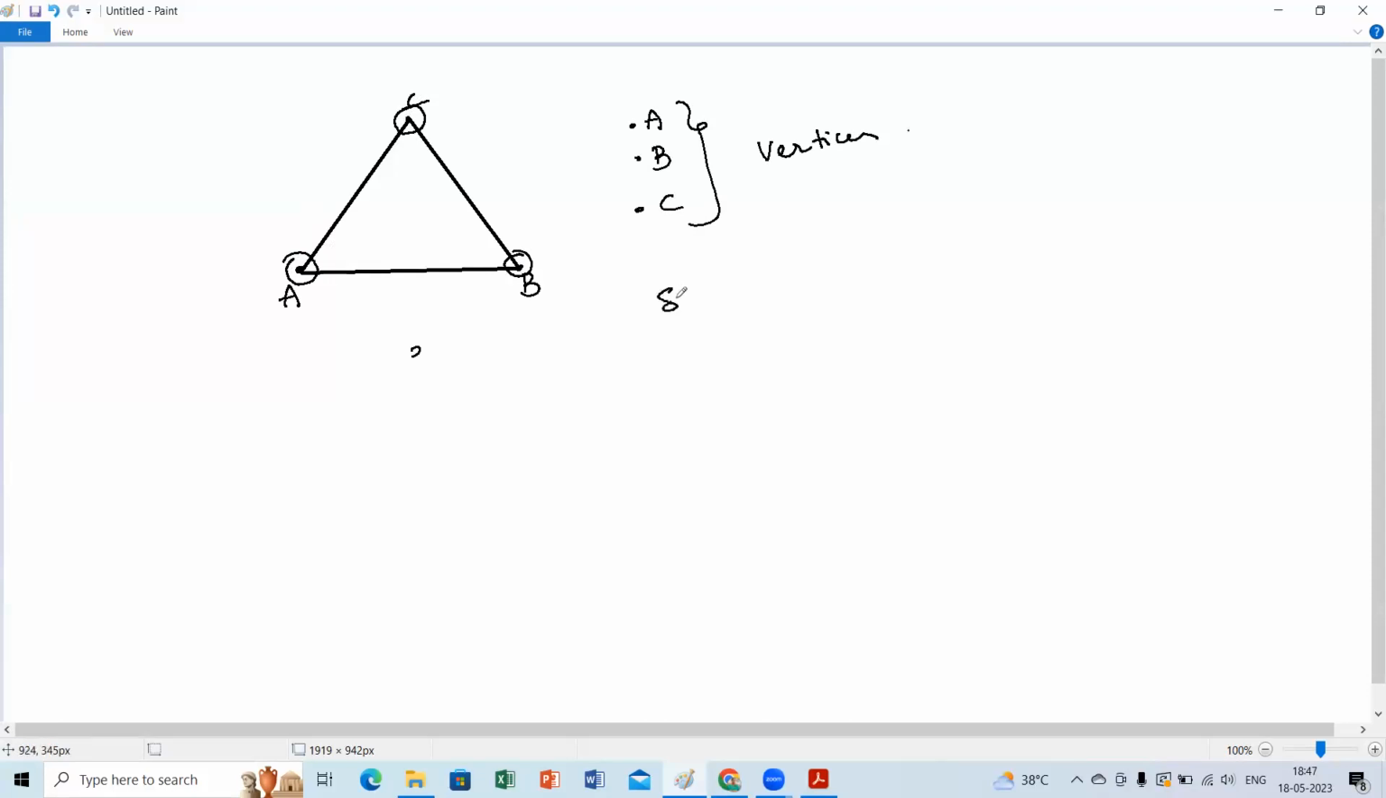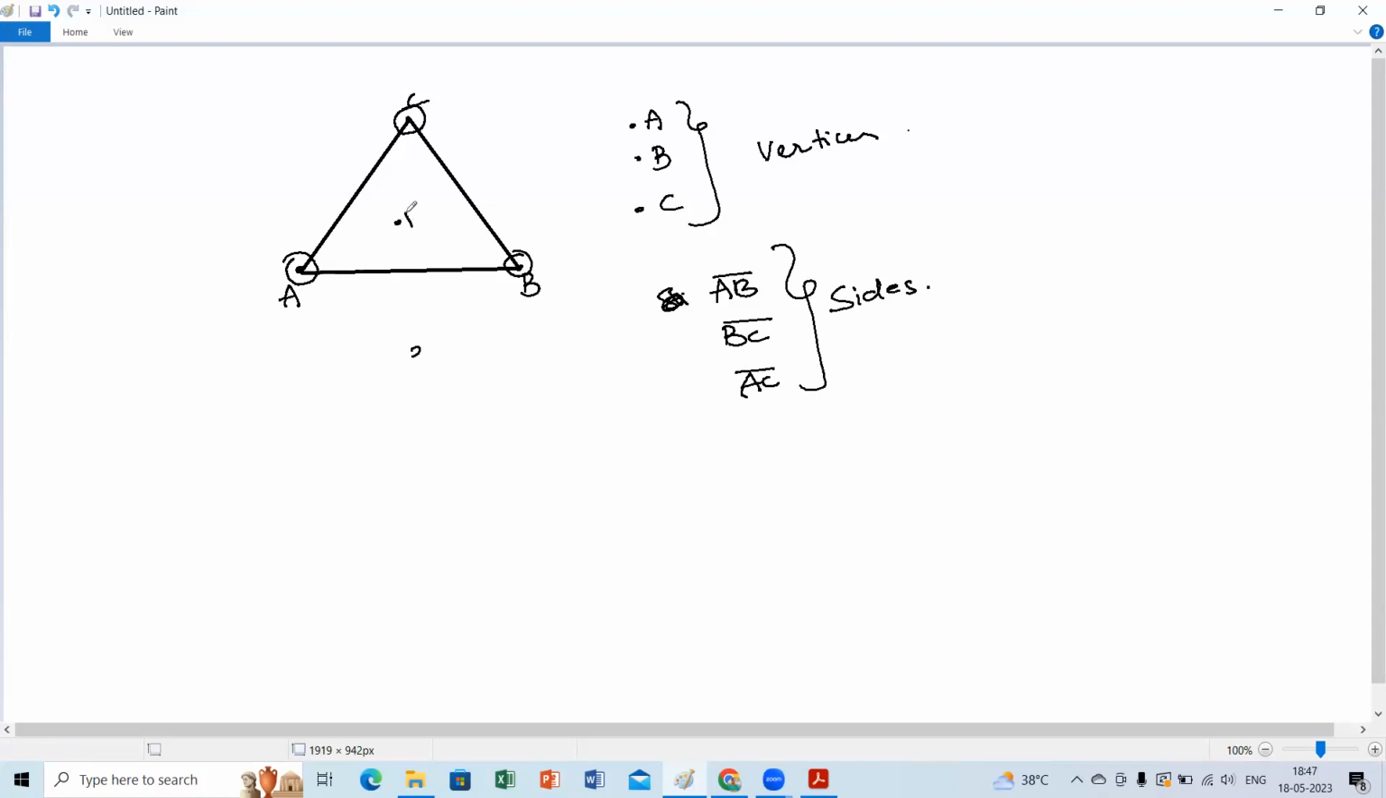What are sides, children? The line segment AB, line segment BC, line segment AC or CA. These are the sides of the polygon. Coming to the part which is the interior region.